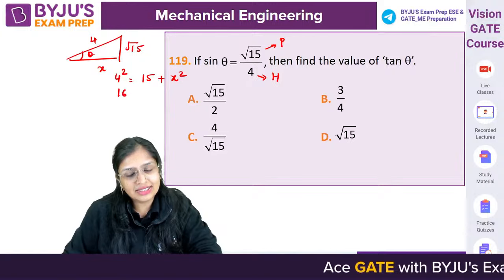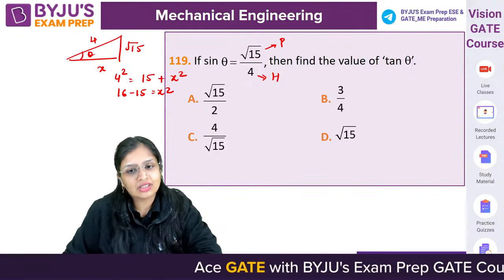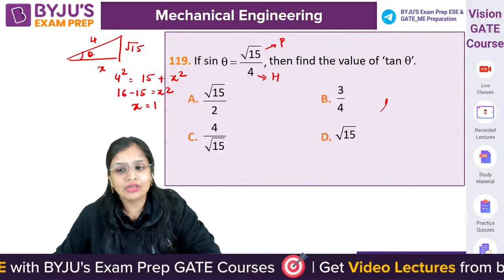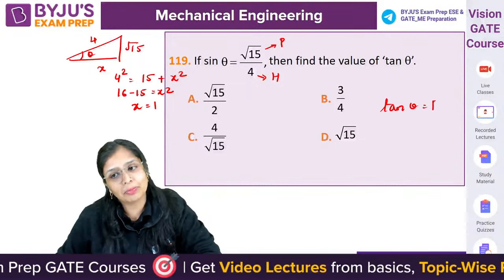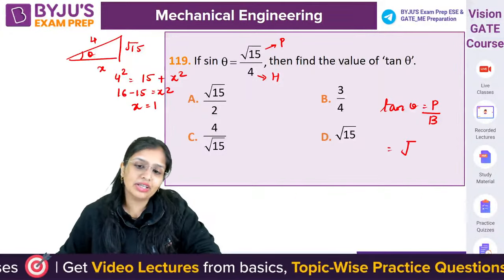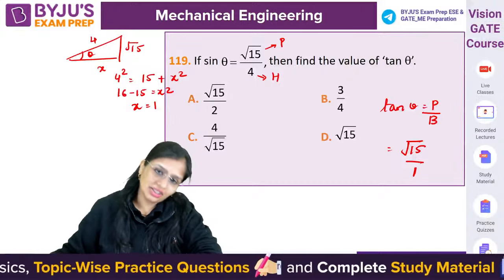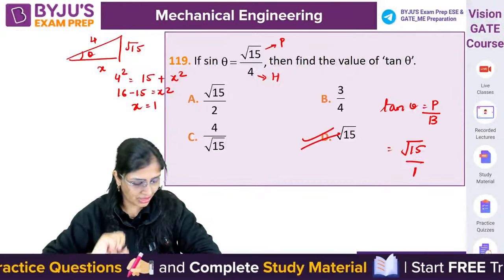So from here 16 minus 15, so the base will be what? 1. If you want to calculate tan theta, it is perpendicular by base. Perpendicular is root 15 and base is 1. So root 15 by 1 is root 15 only. So D will be your answer.